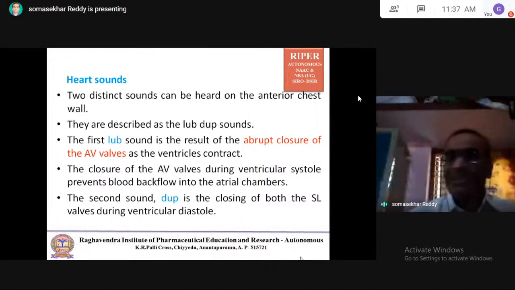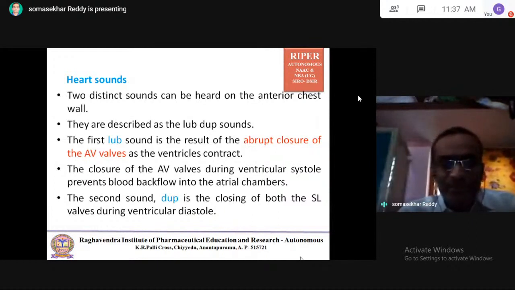That indicates blood has flowed into the ventricles, and the ventricles are going into contraction. The closing of these two valves prevents the backflow of blood from the ventricles to the atria. So the closure of the AV valves during ventricular systole prevents the backflow of blood into the atrial chambers.